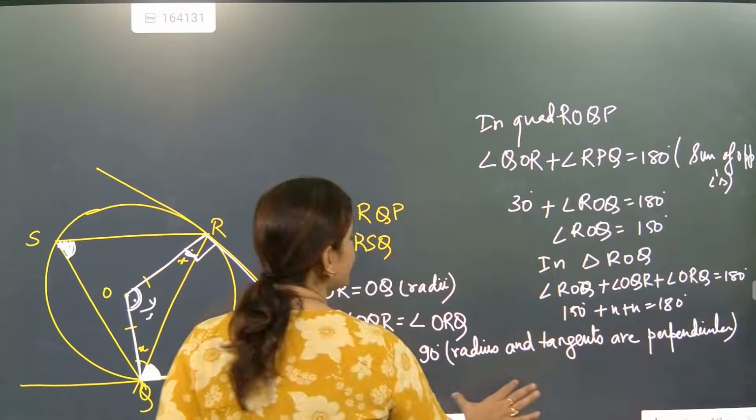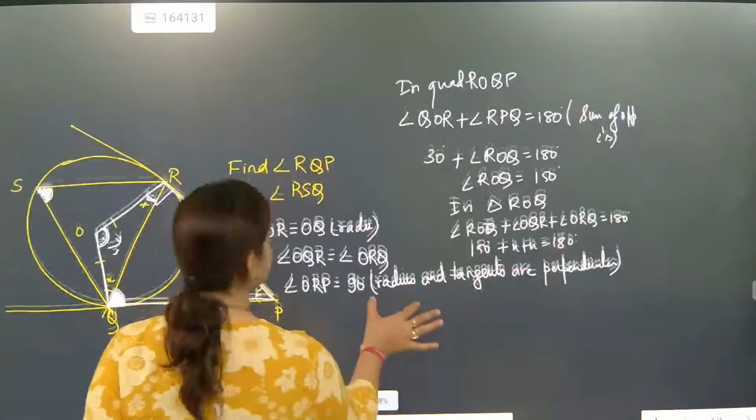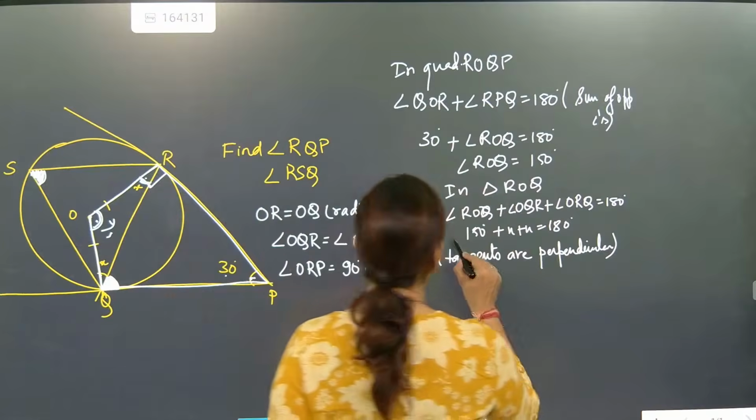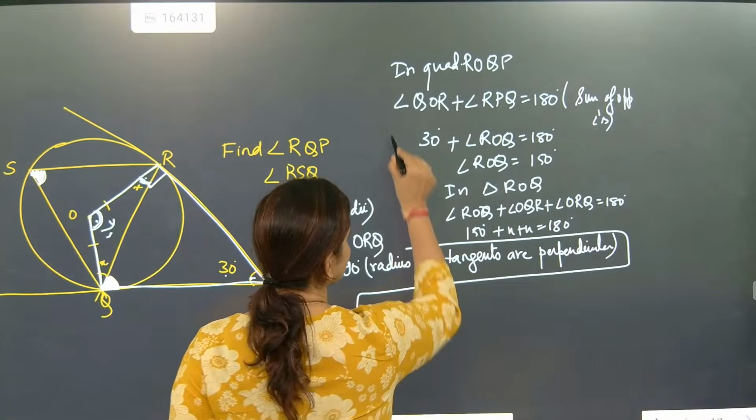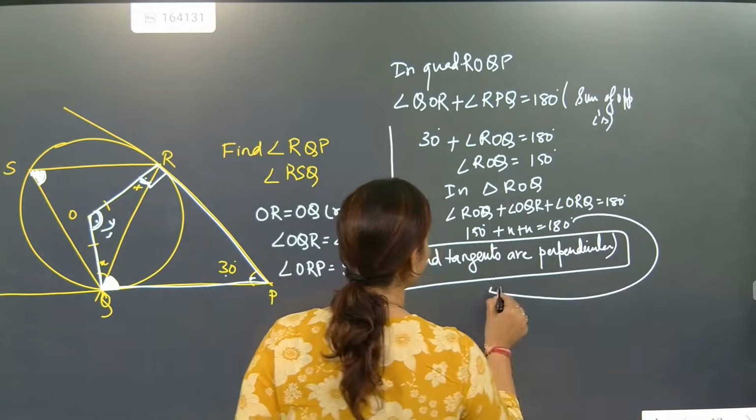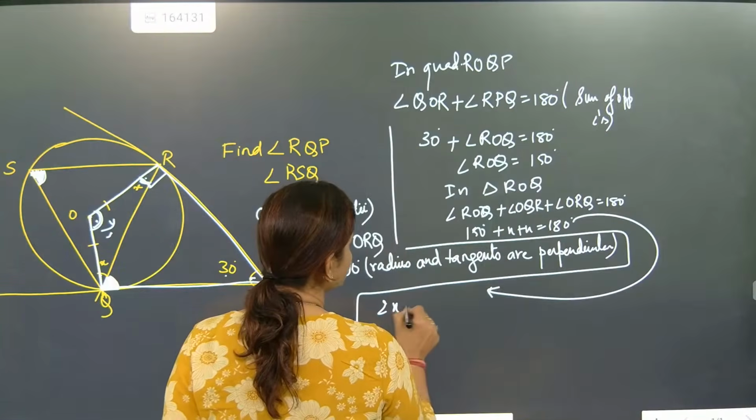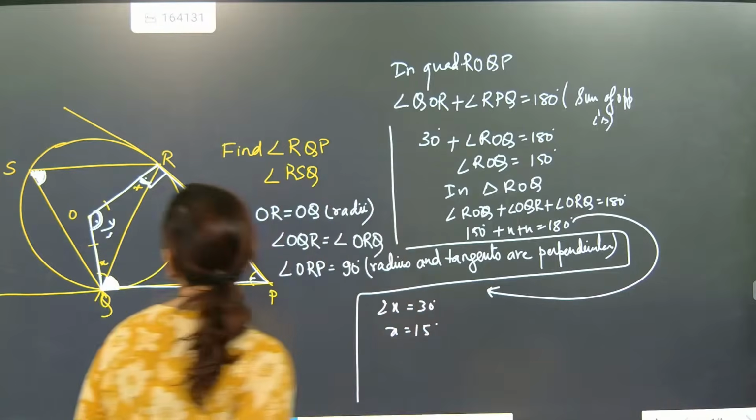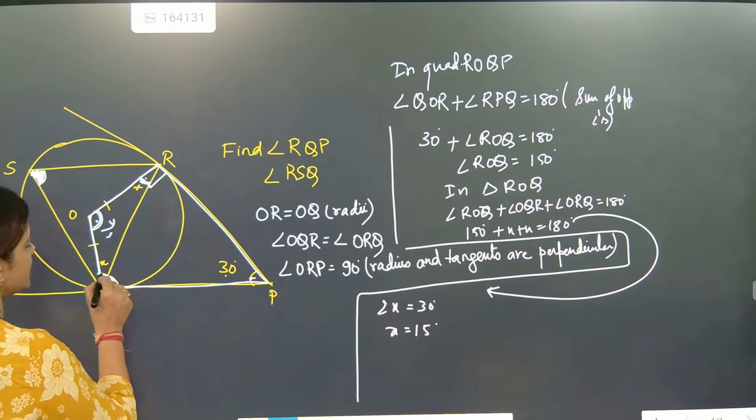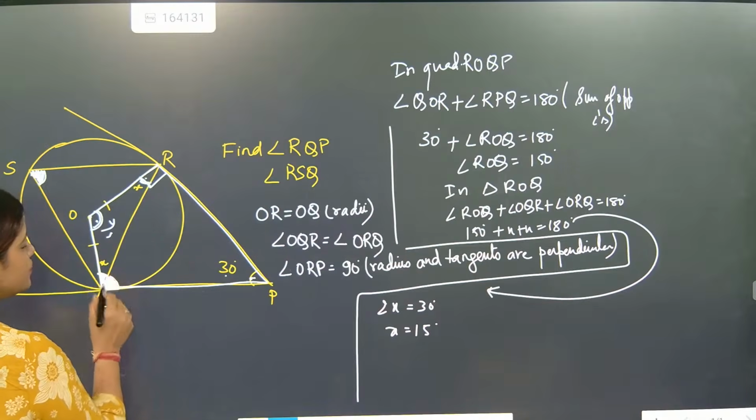Once you have written till here, what next work you have to do? This part continuation I am writing here. 2x is equal to 30 degree. So x is equal to 15 degree. So now beta, this part is coming as 15 degree.